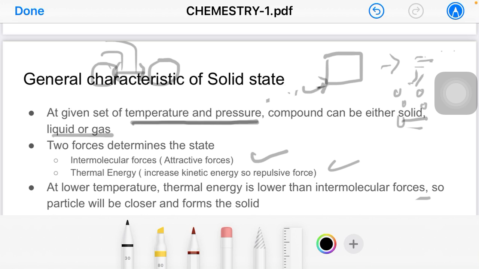So solids have more intermolecular forces, hence they are clubbed together and have very low volume compared to liquid and gas, right? The second one is thermal energy. If I apply thermal energy from outside by increasing the temperature, the bond between these two molecules will break and the molecules move apart, so they can travel in any direction. The more thermal energy we apply, the higher the chances they will have more kinetic energy and flowability, right? Based on that it will convert into liquid or gas, right?